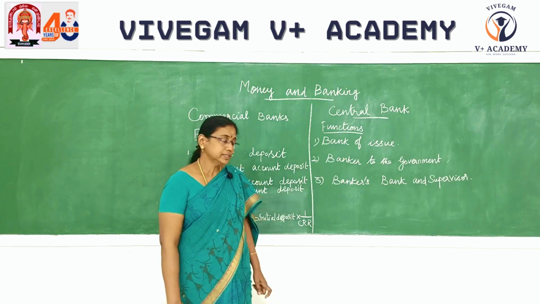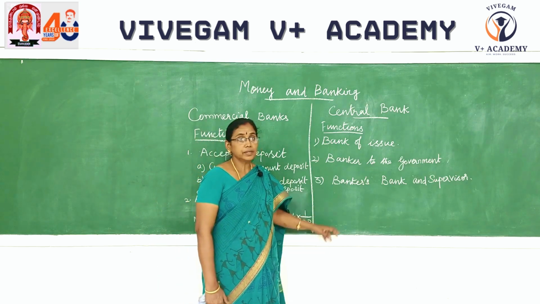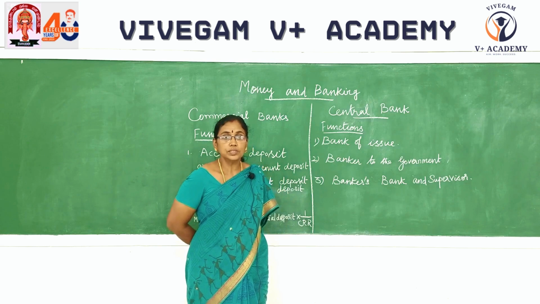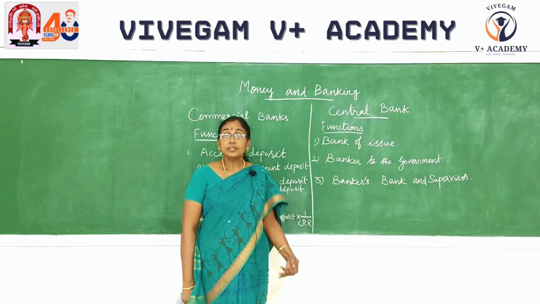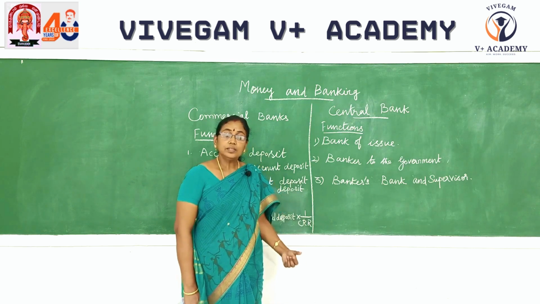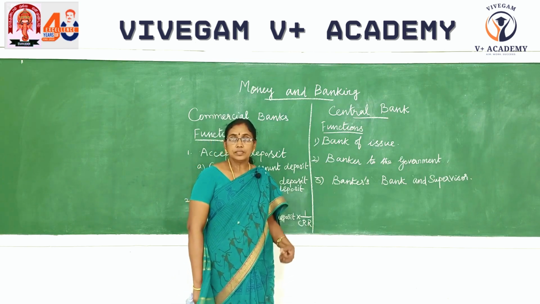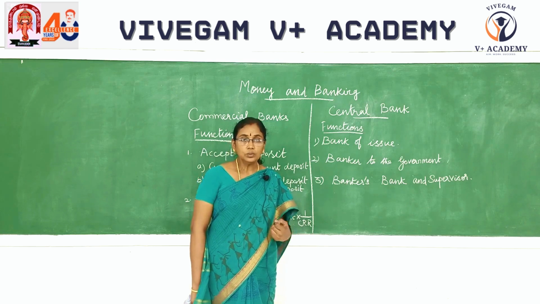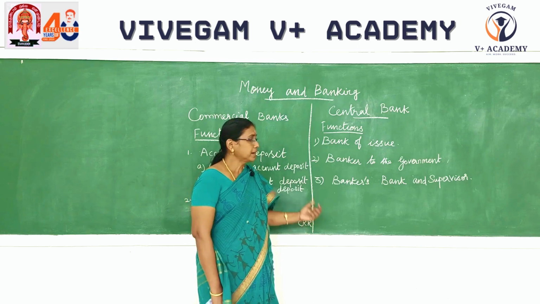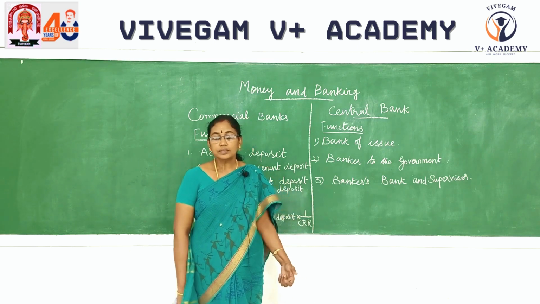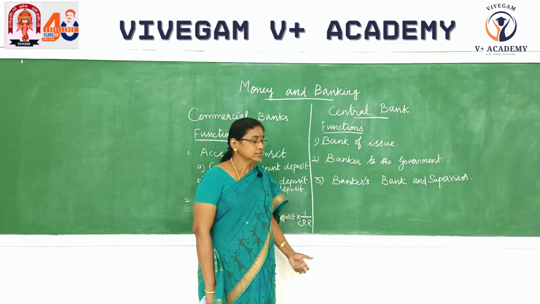And next one is bankers bank and supervisor. Why do we refer to central bank as a bankers bank? Because it does some services to the commercial bank, and it acts as a custodian of cash reserve. Already I explained to you, commercial banks have to keep a certain percentage of deposit as CRR, isn't it? So now the central bank acts as a custodian of the CRR. So it is called bankers bank. And next one, it is a custodian of foreign exchange reserve. And next one as a supervisor.